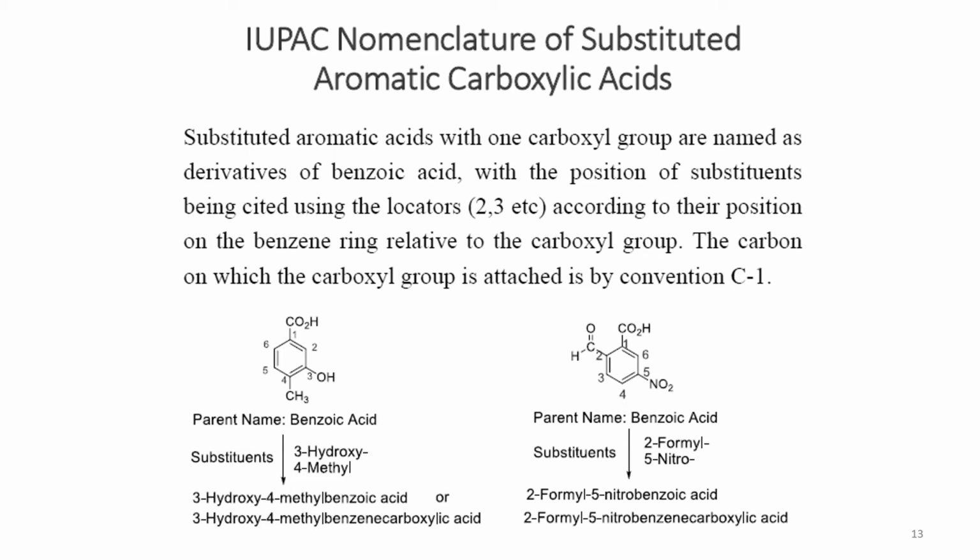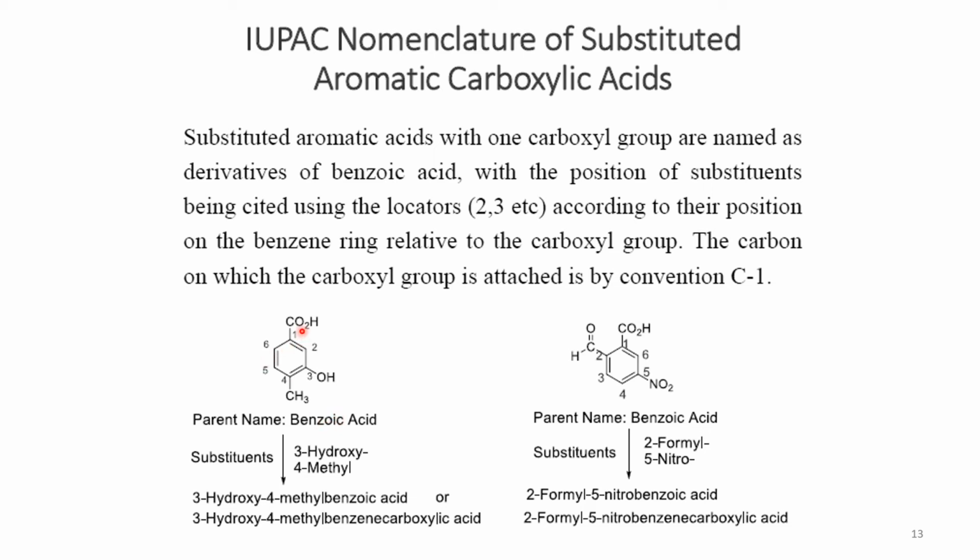You have to remember one thing: the carboxyl group is always given the number 1 position. The other groups are numbered giving the carboxyl group position 1, so any other group present shall be at position 2, 3 or 4 according to its position on the benzene ring relative to the carboxyl group.